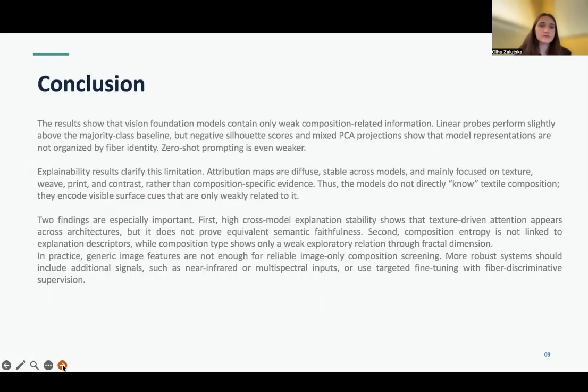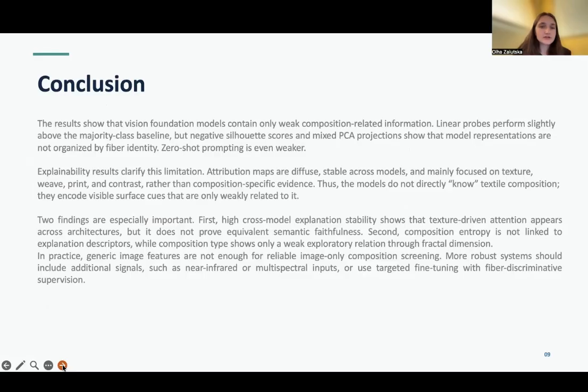The result shows that the vision foundation models contain only weak composition-related information. Linear probes perform slightly above the majority class baseline, but negative silhouette scores and the mixed PCA projections show that model representations are not organized by fiber identity. Zero-shot prompting is even weaker. Explainability results clarify this limitation. Attribution maps are diffuse, stable across the models, and mainly focused on the texture, weave, print, and contrast, rather than the composition-specific evidence. Thus, the models do not directly know textile composition. They encode visible surface cues that are only weakly related to it.